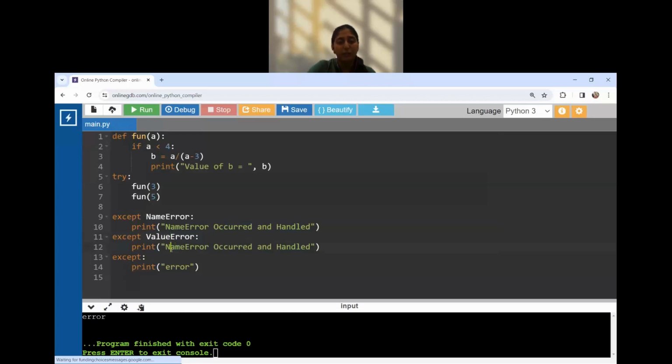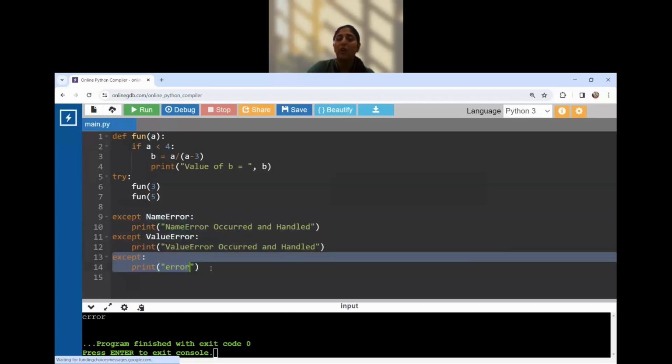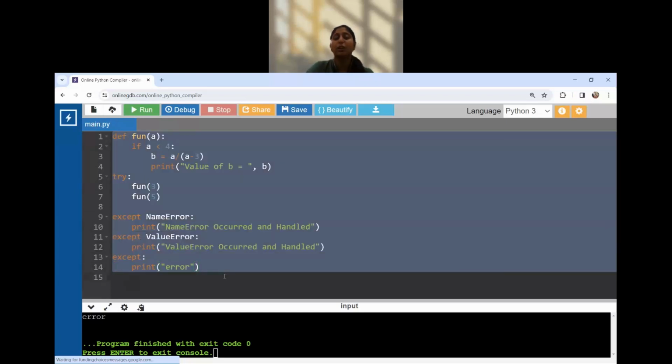There is one more error, ValueError, but our error is basically a zero division. So it will first try to find the respective specific error in the exceptions. If not, then it will execute the regular except statement by default. So this is how the catching of a specific exception occurs.